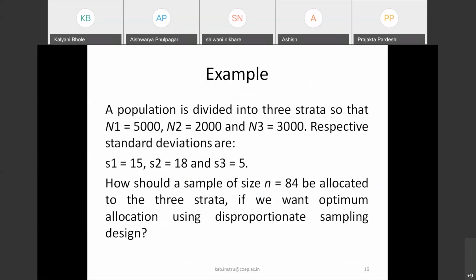So let us take an example for this. The population is divided into 3 strata. N1 is 5,000, N2 is 2,000, and N3 is 3,000. The respective standard deviations are also given: S1 is 15, S2 is 18, and S3 is 5. The total sample size is 84, and we have to calculate how these 84 can be allocated to the 3 strata. So can you solve this sample design example? I want all of you to solve it.